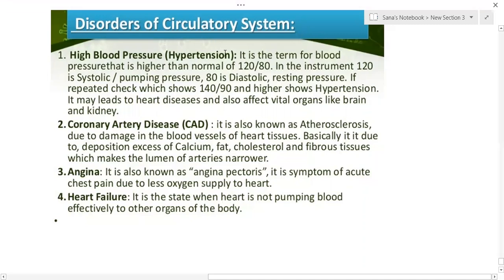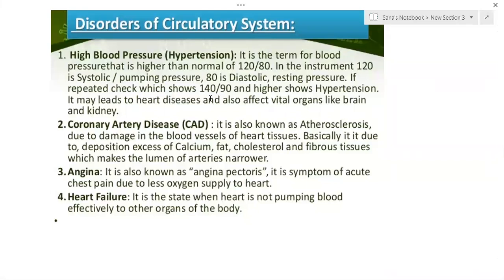The instrument used to measure BP is the sphygmomanometer. It shows 120 as the systolic pressure and 80 as the diastolic pressure. Systole is the contraction of the heart, diastole is the relaxation of the heart.